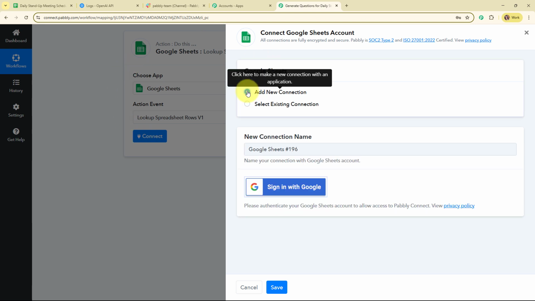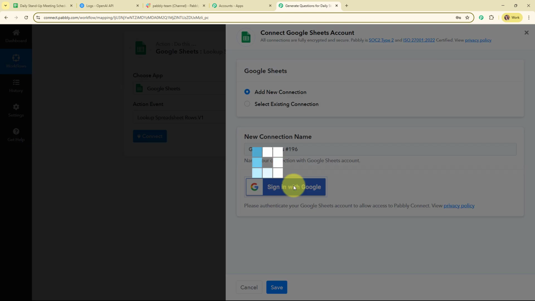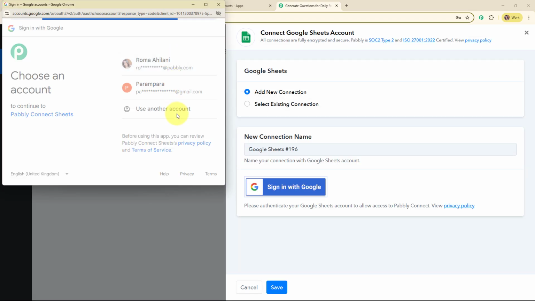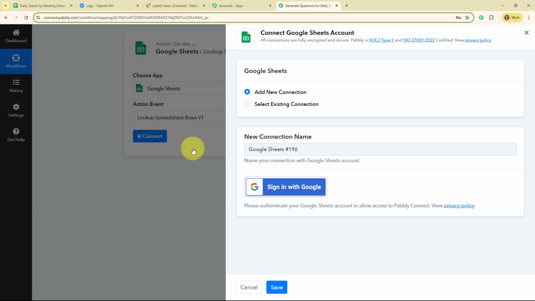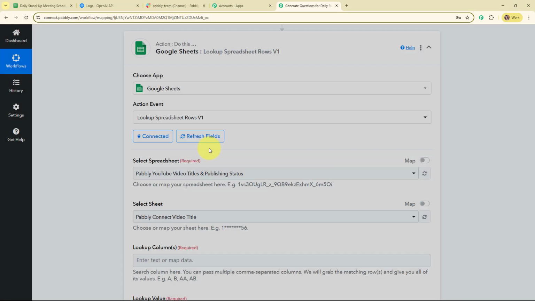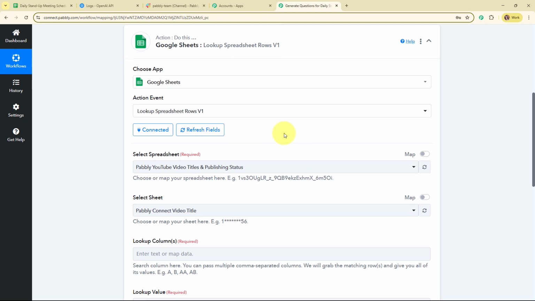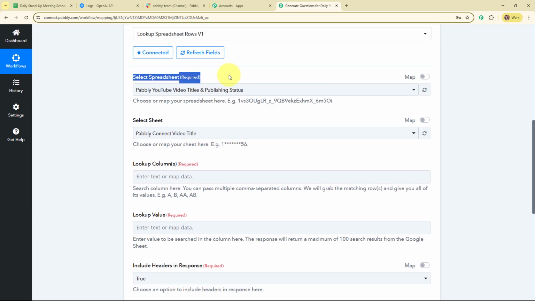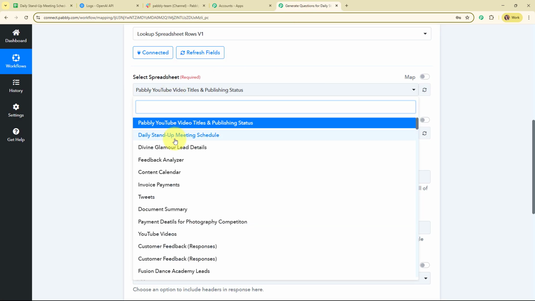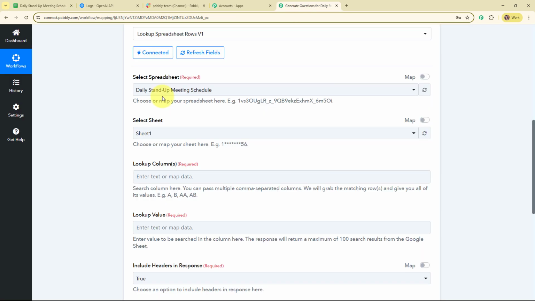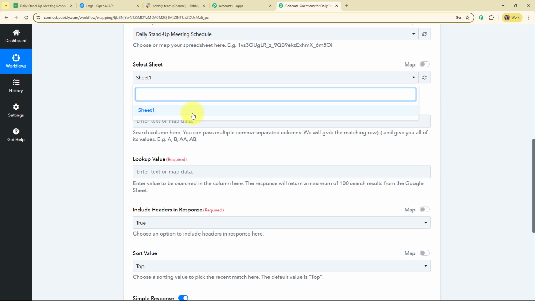If your Google Sheets account is already connected with Pabbly Connect, then you can click on select existing connection. And now here to build a new connection, I'm going to click on the sign in with Google. Here I'm going to select my desired account. And then I'm going to click on this allow and give access to Pabbly as your data is secured with Pabbly. Authorization successful. So here you can see we are now successfully connected. So moving forward, it is asking me to select the spreadsheet. So I've already shown you that I have my spreadsheet with the name Daily Stand-up Meeting Schedule. So I'm going to select that particular spreadsheet over here, and after selecting the spreadsheet I'm going to select the sheet as Sheet 1.